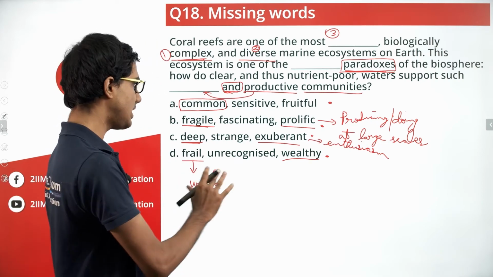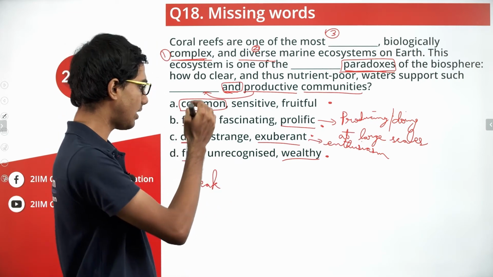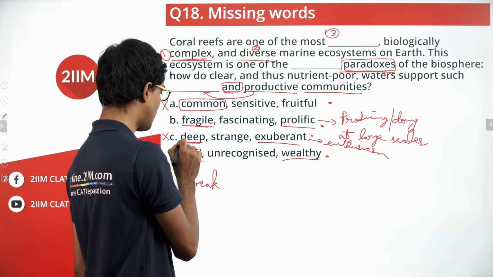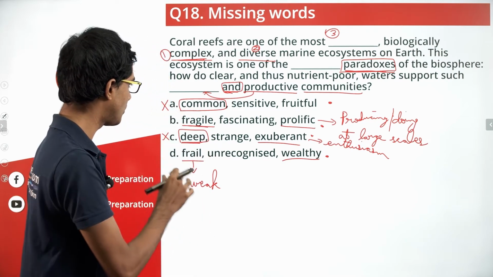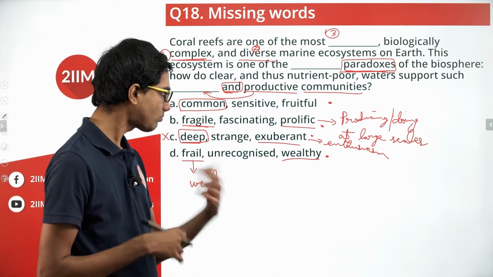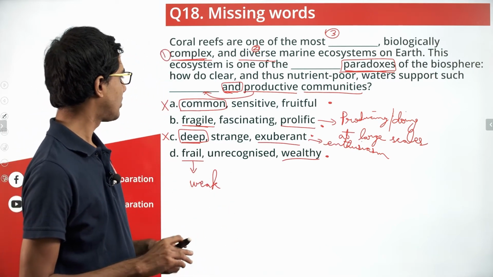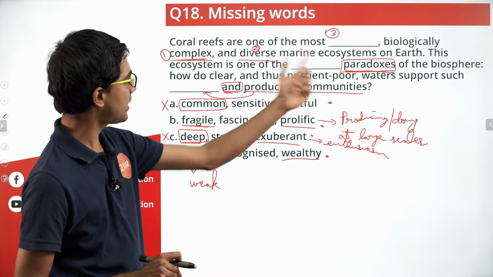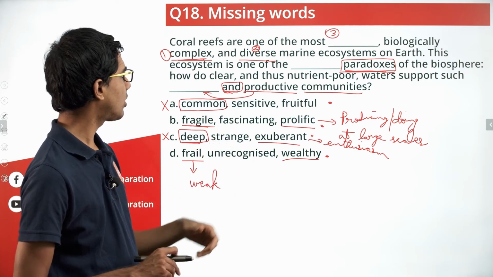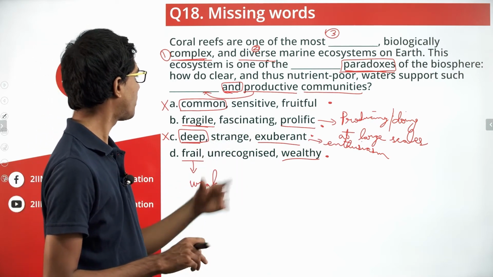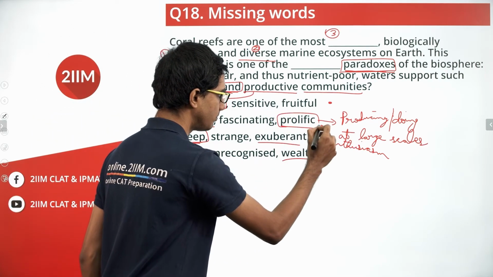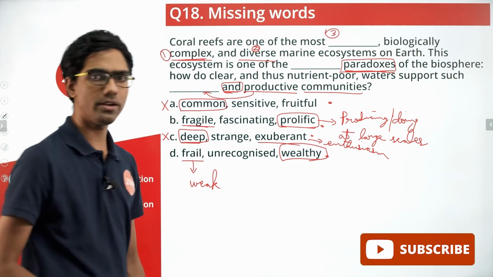So we can obviously see that A and C do not take as much precedence as B. So we'll eliminate A and C because as we saw, the first blank seems more complete with fragile or frail. So between B and D, now we need to see which one fits in best. So with B, we have the most fragile, biologically complex ecosystems, one of the fascinating paradoxes, and nutrient poor water supports such prolific and productive communities. Yeah. So now we come to the third blank that is going to be our killer differentiator.